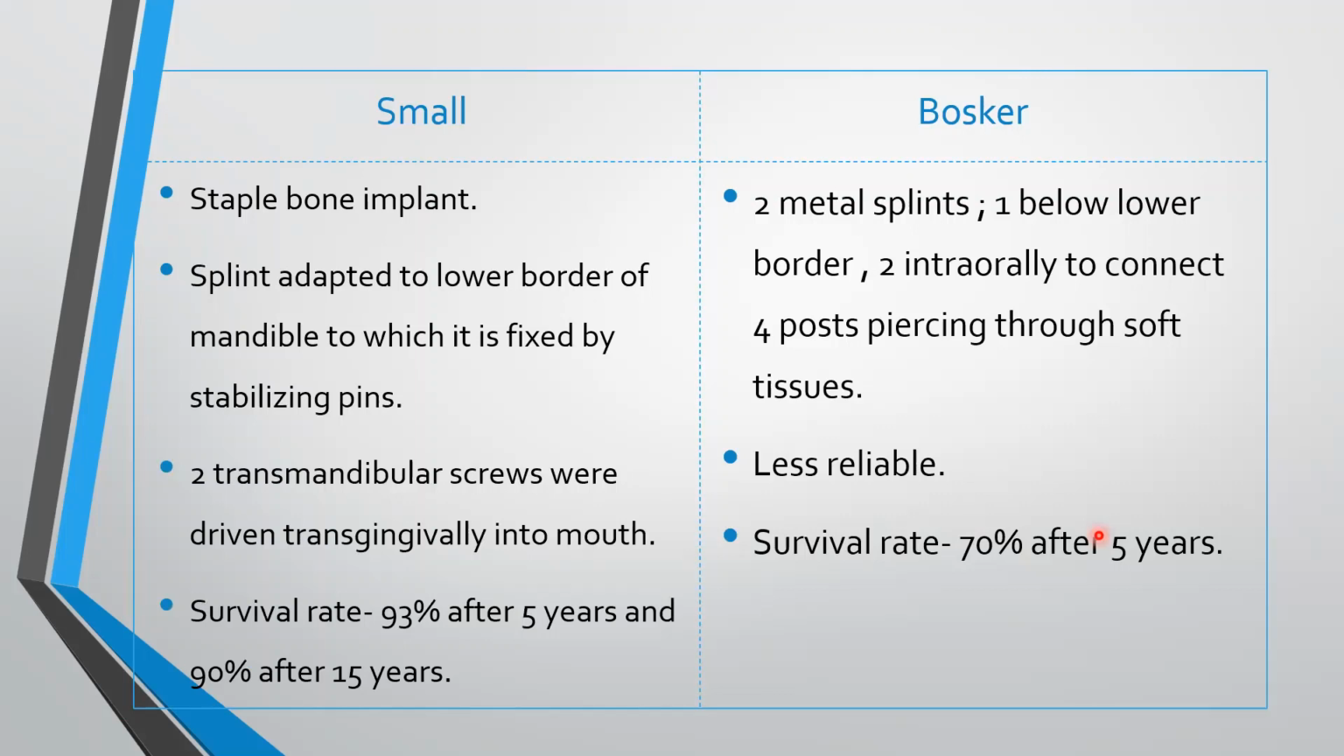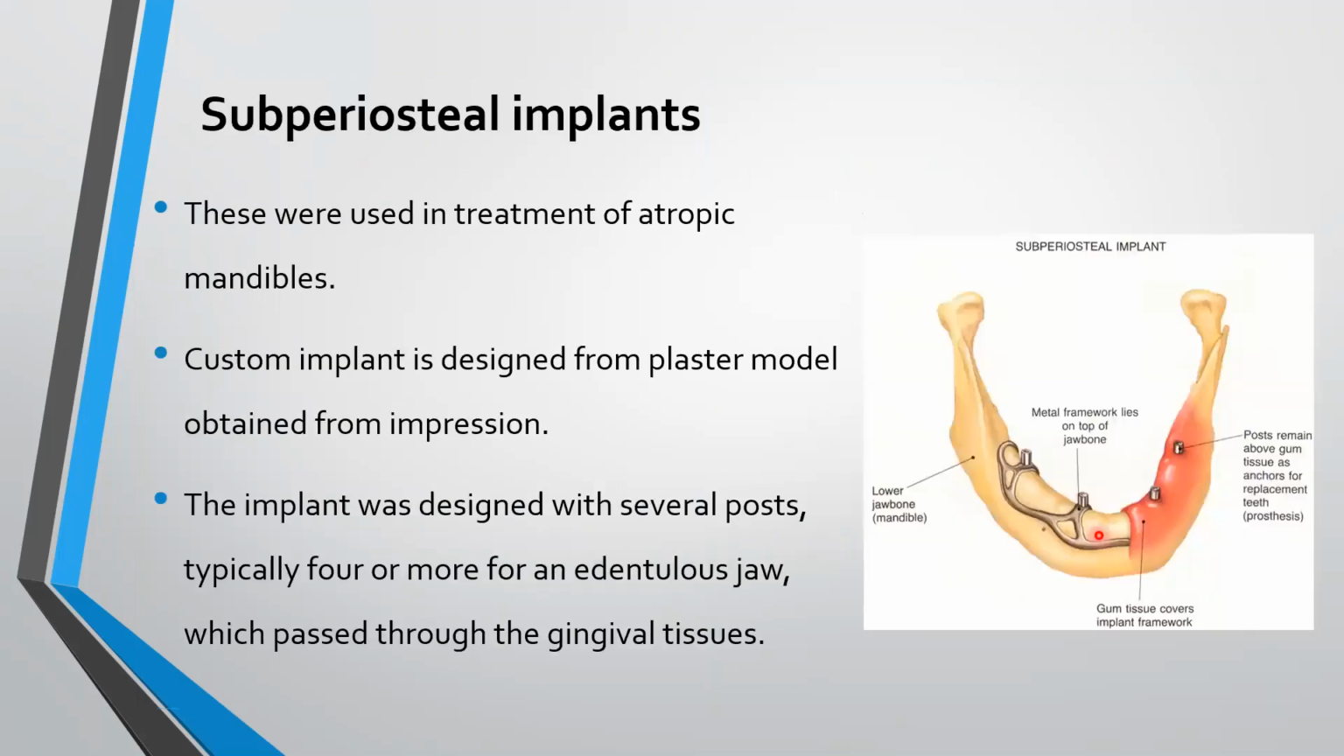after 15 years. In Bosker type of implant, two metal splints, one below lower border and the second intraorally, connect four posts piercing through soft tissues. It was less reliable and survival rate was 70% after 5 years.